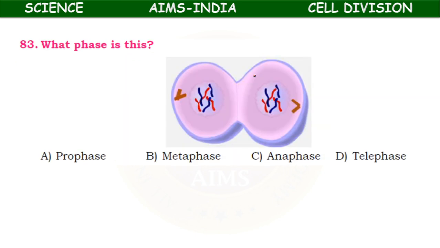What phase is this? Here one image is given. This represents prophase, metaphase, anaphase, telophase. It clearly shows 2 daughter nuclei being formed. So it clearly represents the telophase.